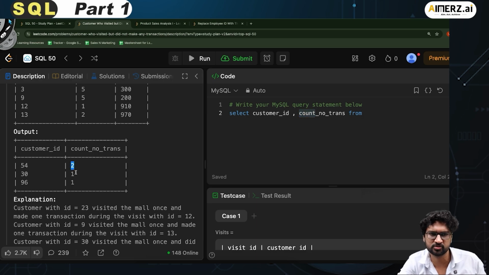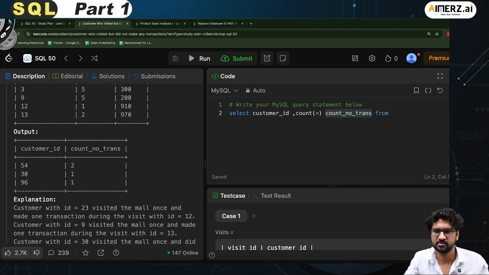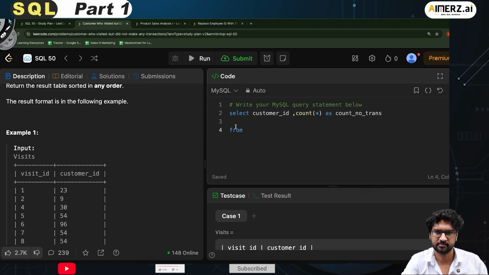Because this is a count, I have to write some kind of aggregation function, so I say count star. It will just count the number of records, how many times the customer ID has appeared, count star as count_no_trans, from, and the first table is visits.